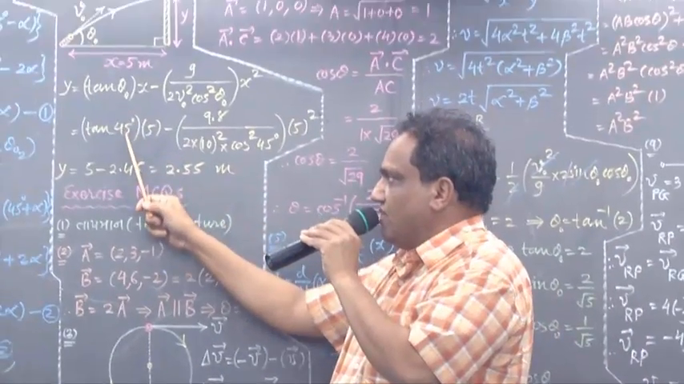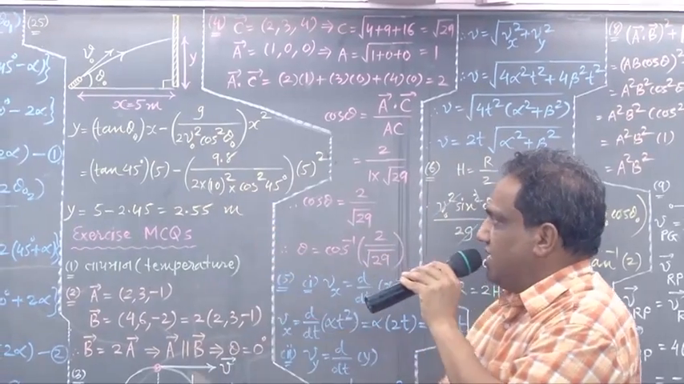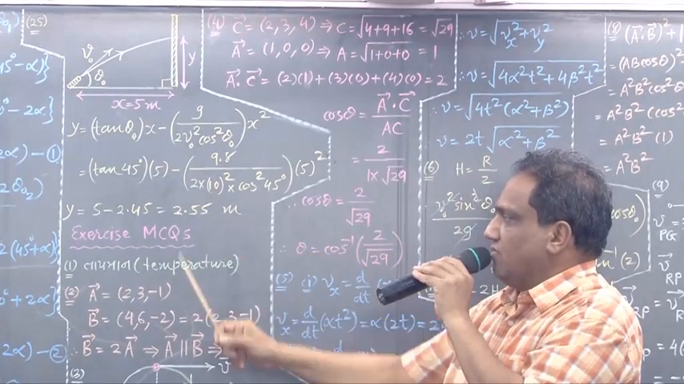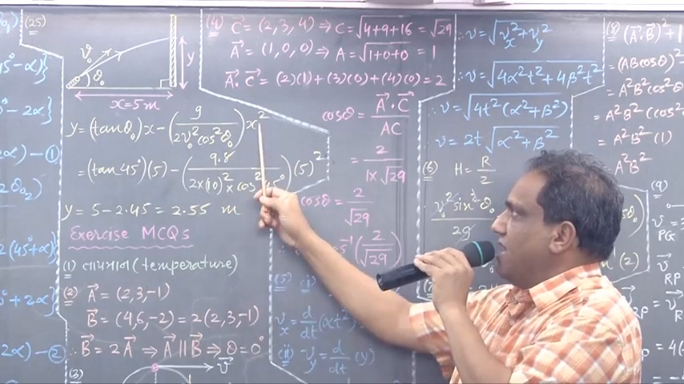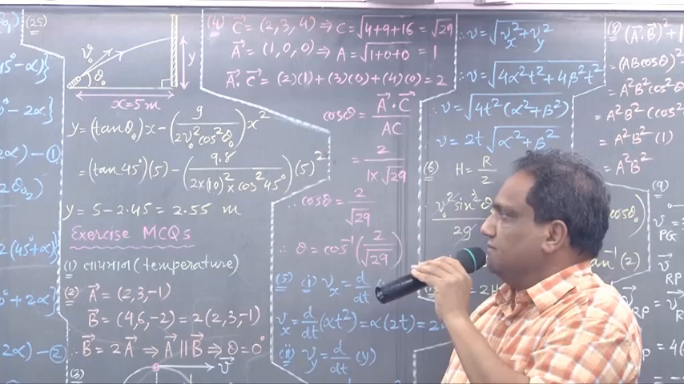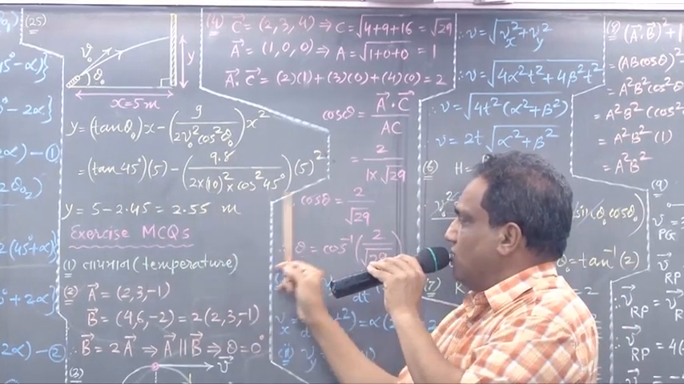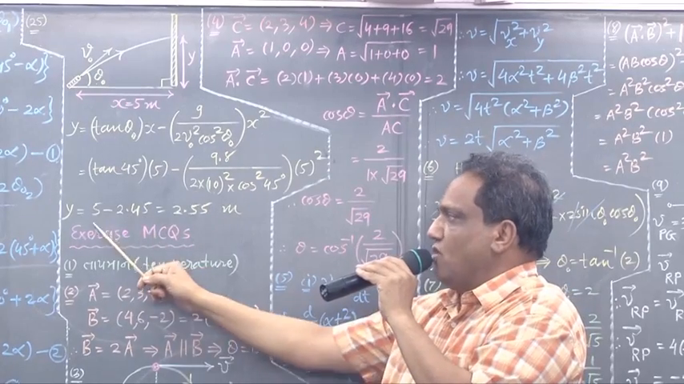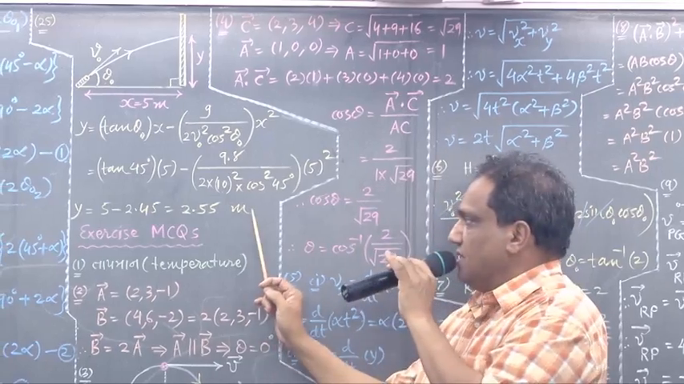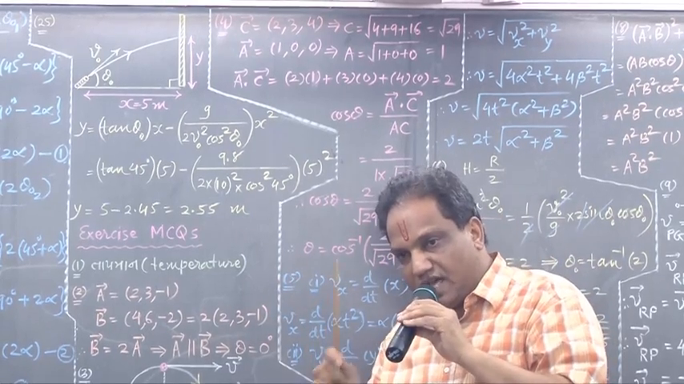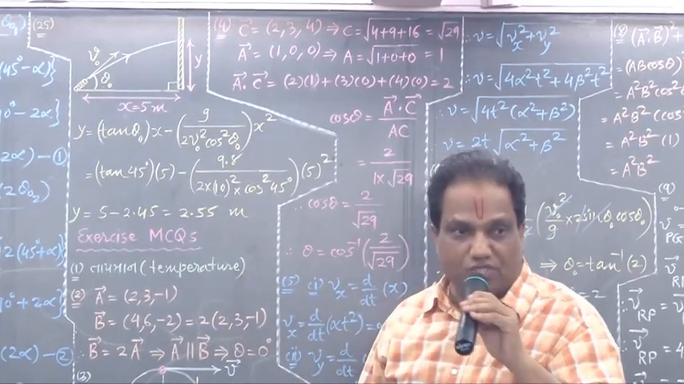Angle of projection they have given is 45 degrees. This distance x they have given is 5 meters. g value 9.8, 2 as it is. Initial velocity 10 meters per second. Theta, the angle of projection, 45 degrees. x distance they have given is 5 meters. 5 minus 2.45, the answer is 2.55. 2.55 meters.